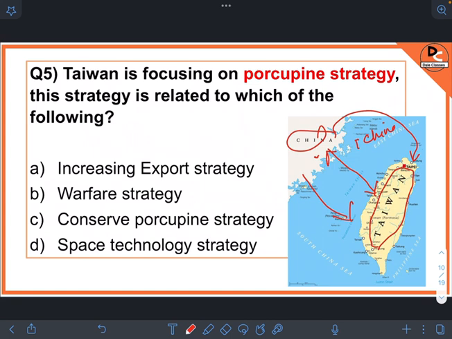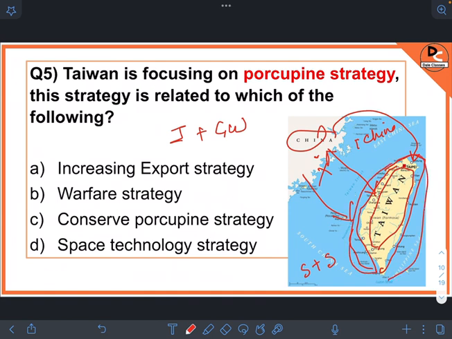What is Porcupine Strategy? It is a strategy of asymmetric warfare, focuses on fortifying weak states' defenses to exploit enemies' weakness. Okay, this strategy aims to make Taiwan's defense secure and strong, so that any attacker faces a ruinous cost. This strategy includes intelligence, reconnaissance, plus guerrilla warfare strategy, and it also relies on the geography and demography of the island.